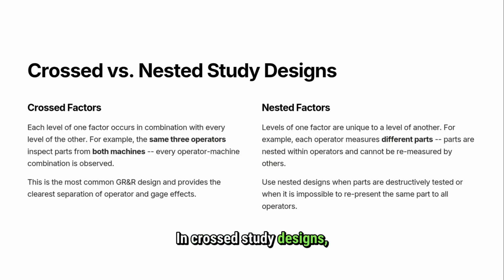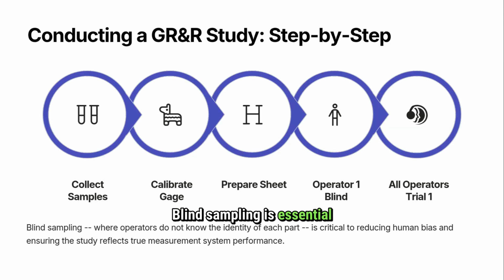In crossed study designs, each factor level combines with every other, allowing clear separation of operator and gauge effects. Nested designs, however, have unique factor levels, useful when parts can't be remeasured, such as in destructive testing. Choose based on your testing needs. Blind sampling is essential in gauge repeatability and reproducibility studies to minimize human bias. Operators should not know the identity of each part. This ensures the study accurately reflects the measurement system's performance. Begin by preparing the sheet, calibrating the gauge, and collecting samples for Trial 1 with Operator 1.